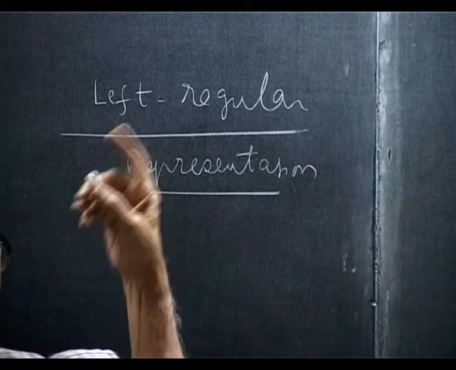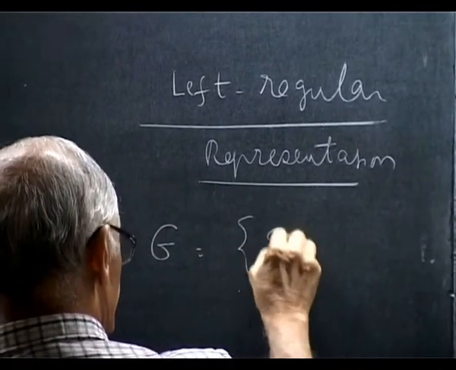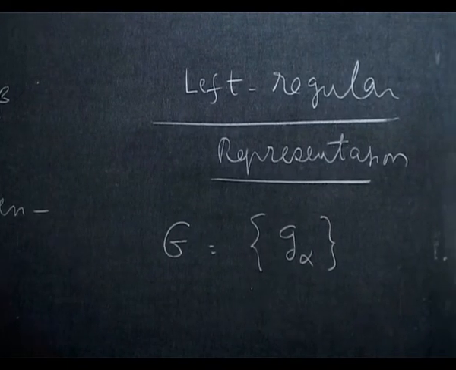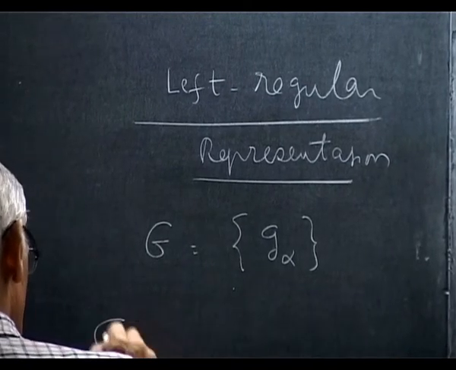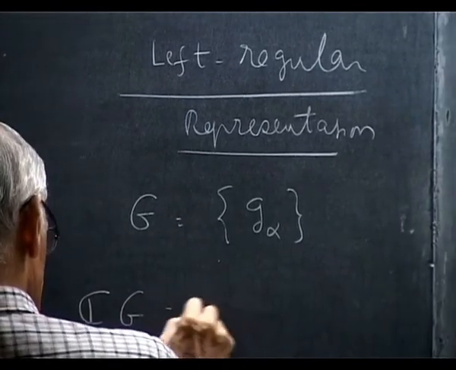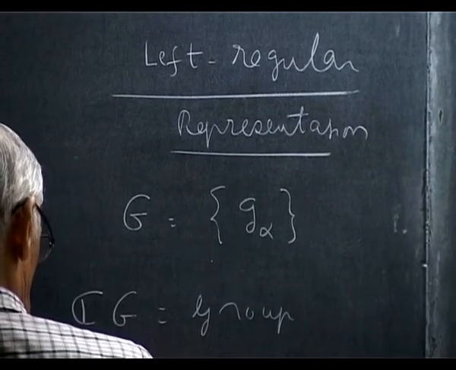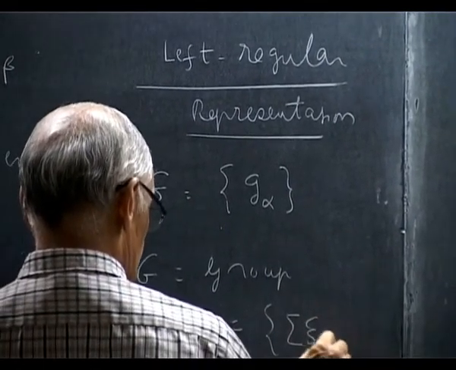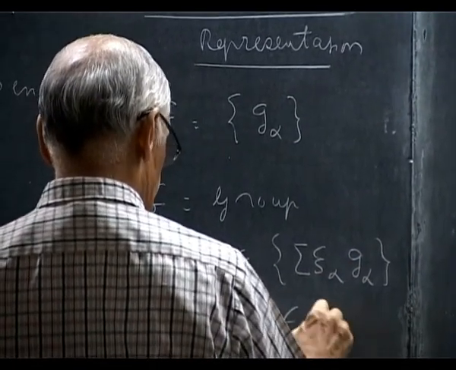It goes back to the 19th century. You take this G, which consists of elements G alpha. I am thinking of the discrete case. Then you construct the group algebra, which simply consists of all linear combinations of the group elements, where the psi alphas are complex numbers.